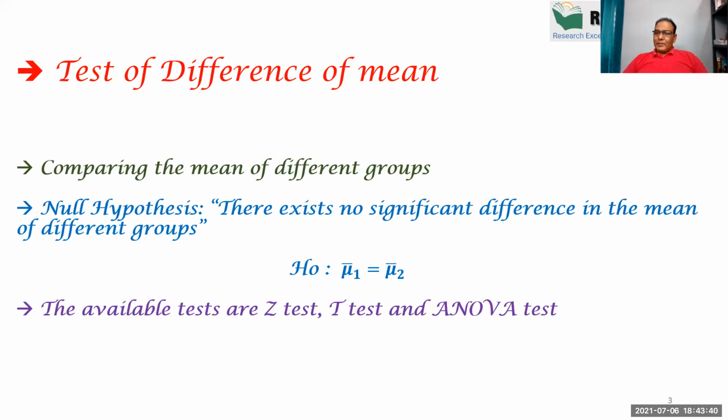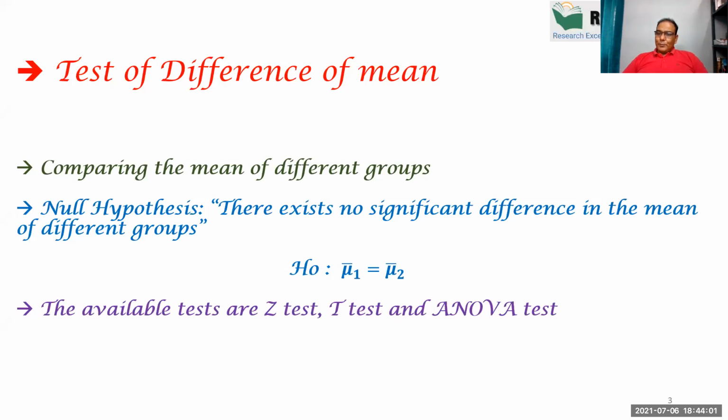Because many people say to me, sir, you are saying that no significant difference, it means it's a negative sentence. No, no, it is not a negative sentence. It is a neutral statement. So I'm saying that there is no significant difference in the mean of different groups. And in the hypothesis we write mu1 is equal to mu2.